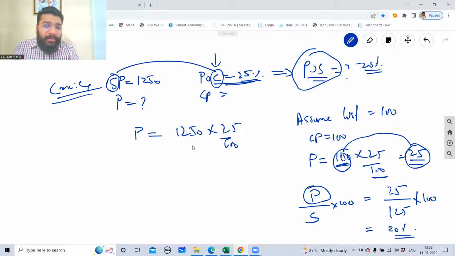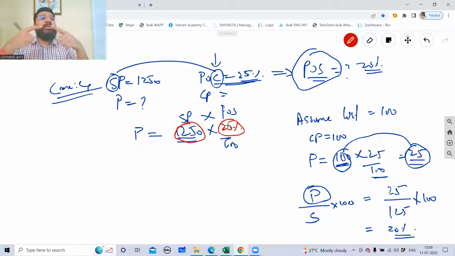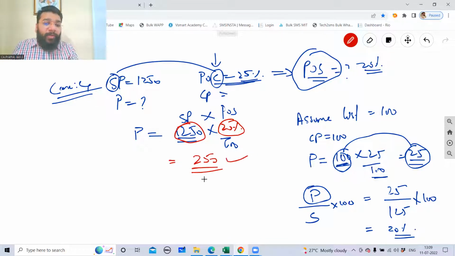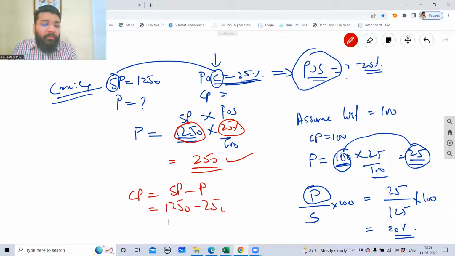So now guys, this 1250 is what? Sale price. Sale price multiplied with profit on sale. What is profit on sale? Percentage. 20%. So this relation is sale. This relation is sale. Both I will multiply and get the profit. And the profit is 250. If profit is 250, what is my cost price? Sir, sale price minus profit is equal to cost price. From sale price 1250, if I minus my profit of 250, I'll get to know what is my cost. 1000 rupees.